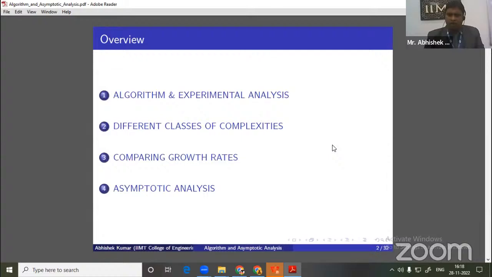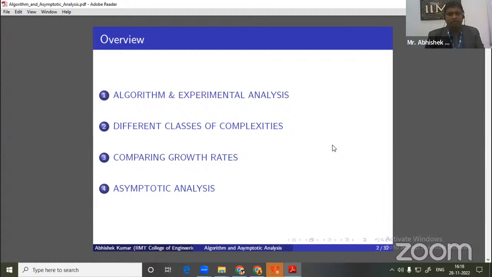So in this lecture schedule, I am discussing the basic idea of algorithms. What do you mean by algorithms? And what are the different analysis techniques? Basically, there are two different analysis techniques that we follow in algorithms. One is called experimental analysis, also called absolute analysis, and the other is approximate analysis, also called asymptotic analysis.